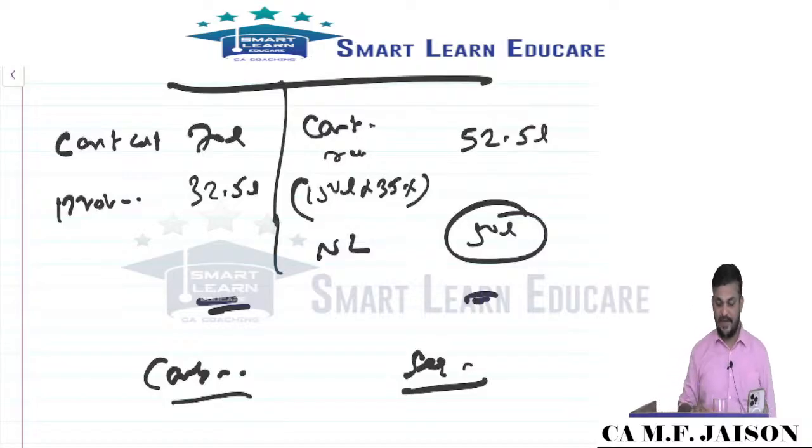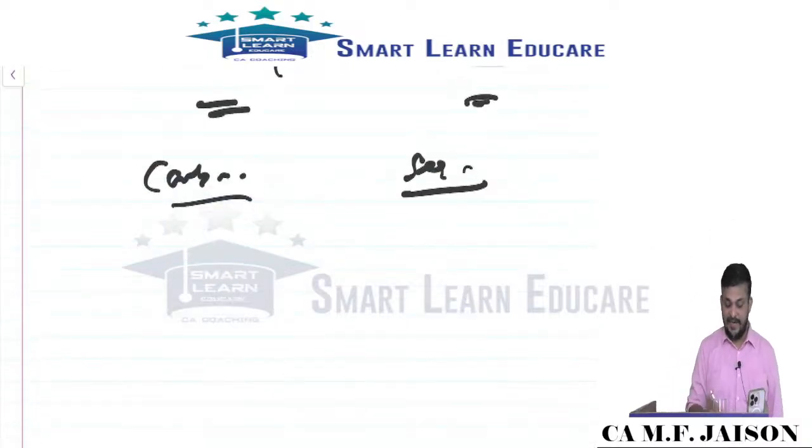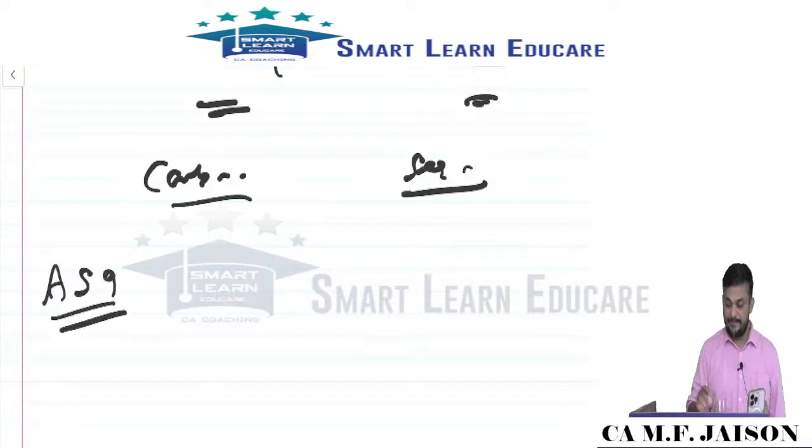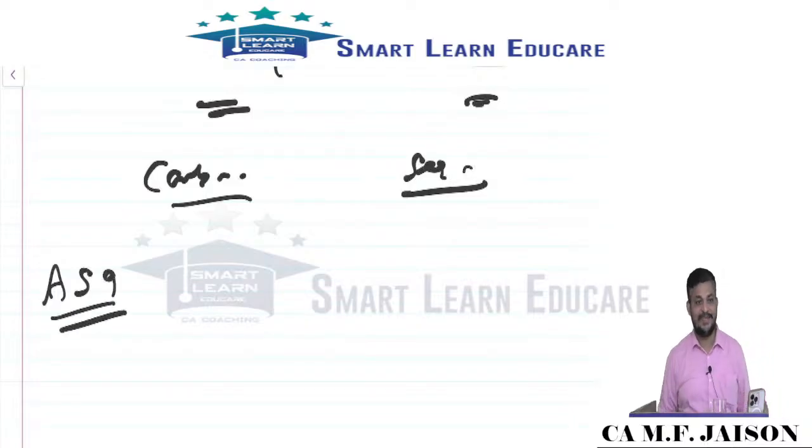With that we are closing AS 7 and taking AS 9. All of you there?